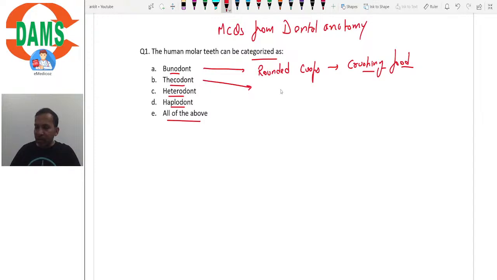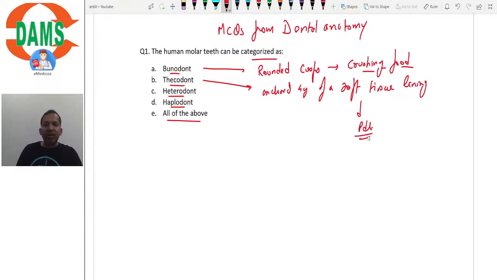Thecodont means those teeth which are anchored with the help of a soft tissue lining. For example, human dentition, which is anchored with the help of periodontal ligament. Third is heterodont.